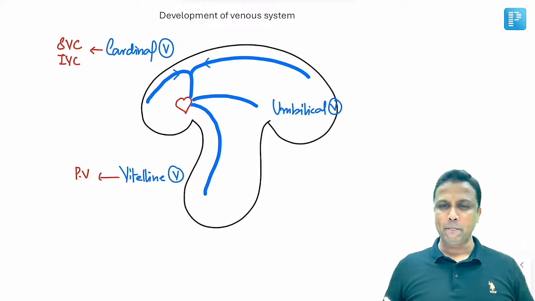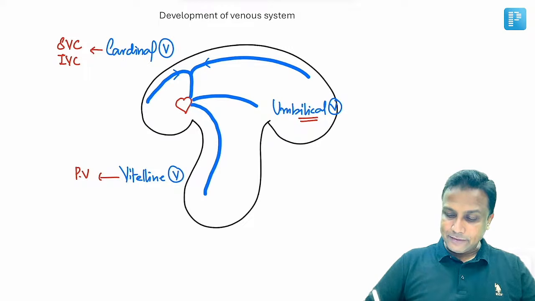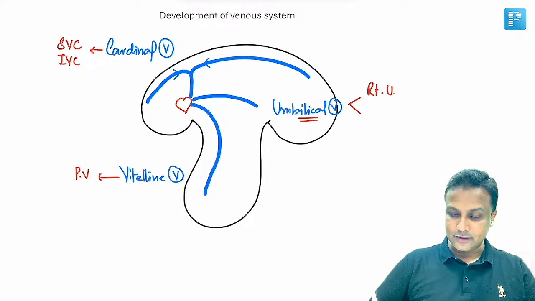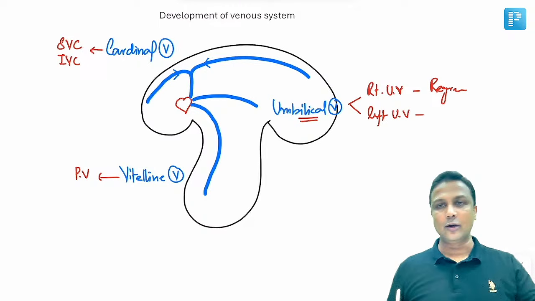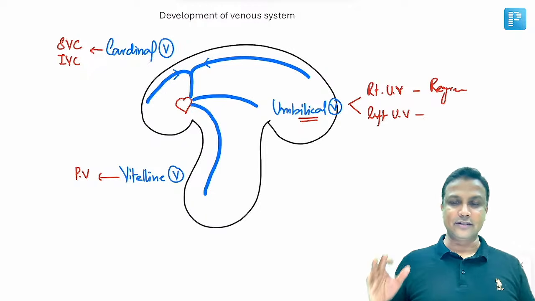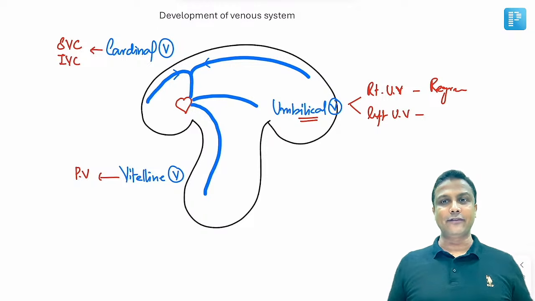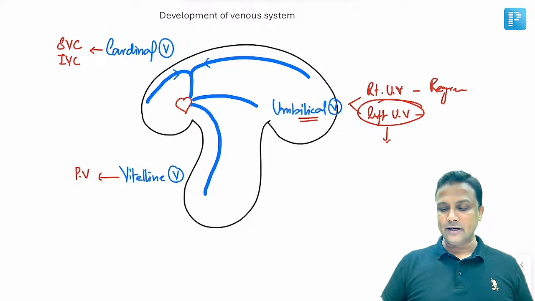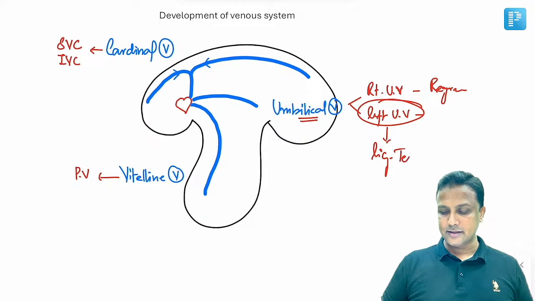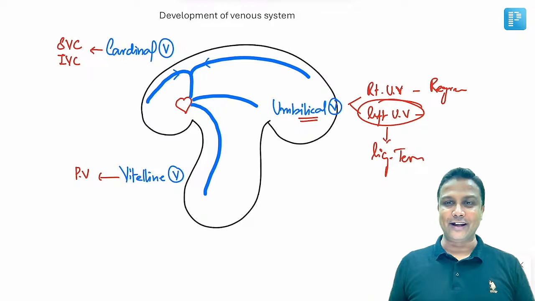So done. And umbilical vein, at this point, I think I don't even have to tell you the entire story now. Before the birth, there will be two umbilical veins, sir. Right umbilical vein and the left umbilical vein. Can anyone tell me which one will be completely gone, sir? Right will regress, and only the left umbilical vein is supplying the blood. Right regress, left is left. The left umbilical vein is the one which is supplying the blood to the fetus from the mother. Now, after birth, what is going to happen? The left umbilical vein will be obliterated and it is going to become your ligamentum teres. Perfectly done. So, development of venous system, just remember this one diagram, everything will be done, sir.